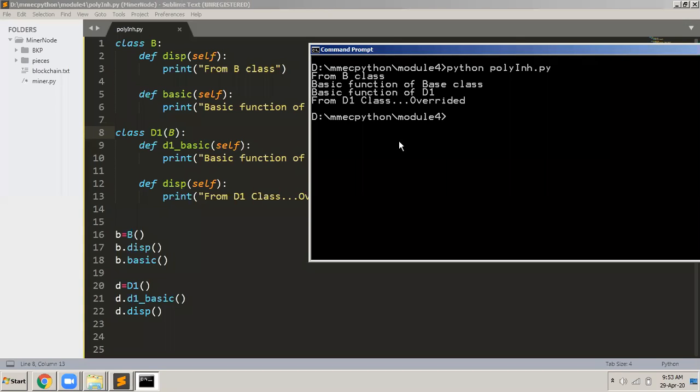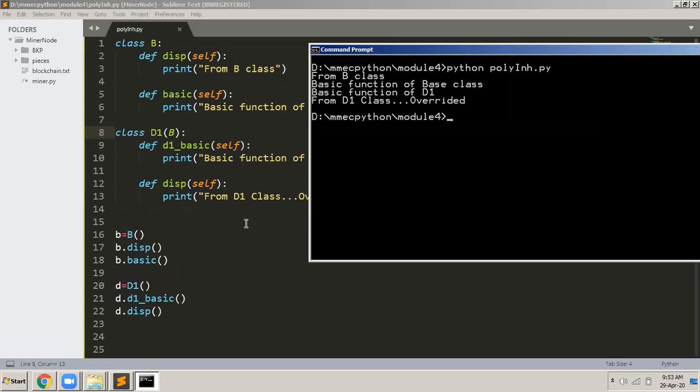This is how we achieve polymorphism through inheritance. Two different functions, the names of the functions are the same, disp and disp. But when you invoke it through the object of the base class, it calls the base class function. And when you invoke the same function through the derived class, it will call the derived class function. So you can see when I invoke b.disp, it calls the base class function. And when I call d.disp, it calls the derived class function. Both the names of the functions are the same, but it is calling two different functions.